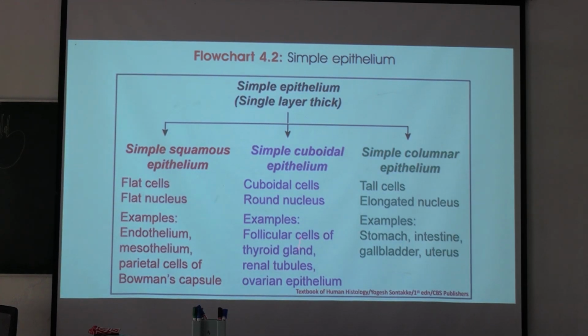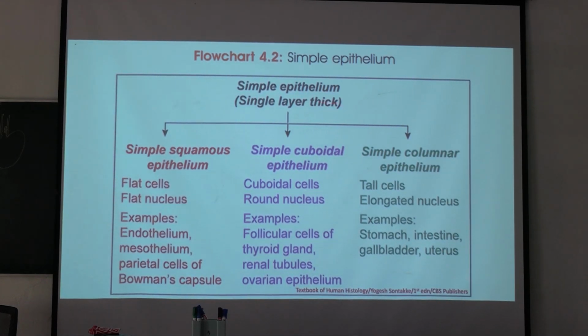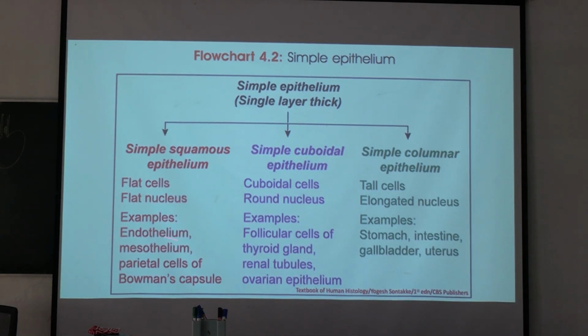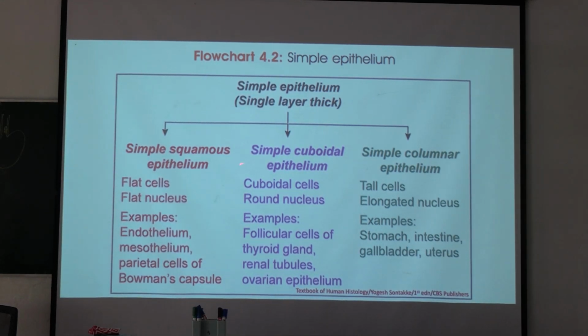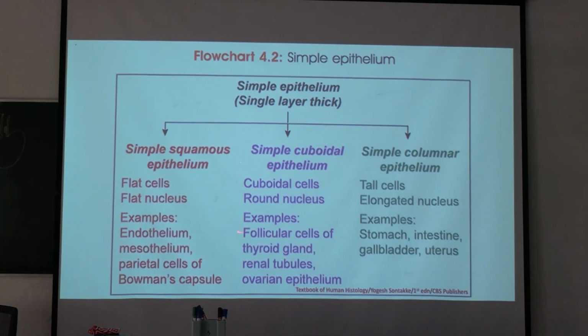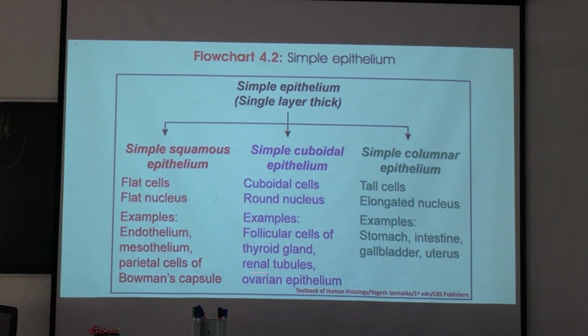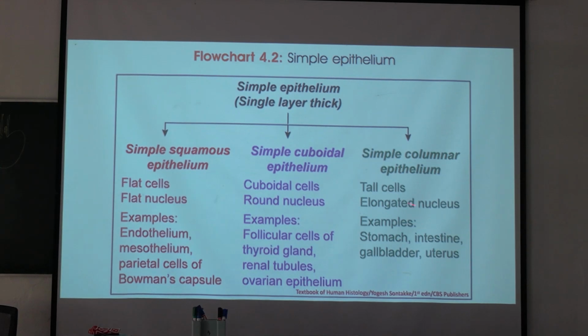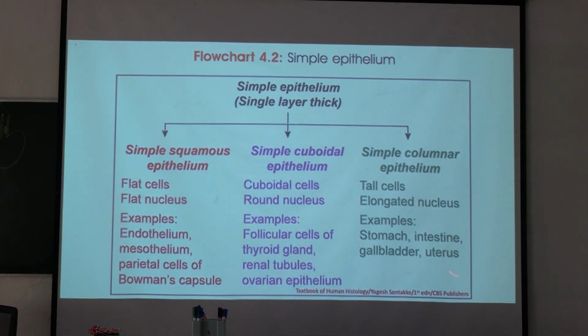So these are the three divisions of simple epithelium: single layer, thick. Simple squamous epithelium: flat cell, flat nuclei. Example is endothelium, mesothelium, parietal cells of Bowman's capsule. Simple cuboidal epithelium: cuboidal cells with rounded nuclei. Example is follicular cells of thyroid gland, renal tubule, ovarian epithelium. And simple columnar epithelium: tall cells with elongated nuclei. Examples are stomach, intestine, gallbladder and uterus. Okay.